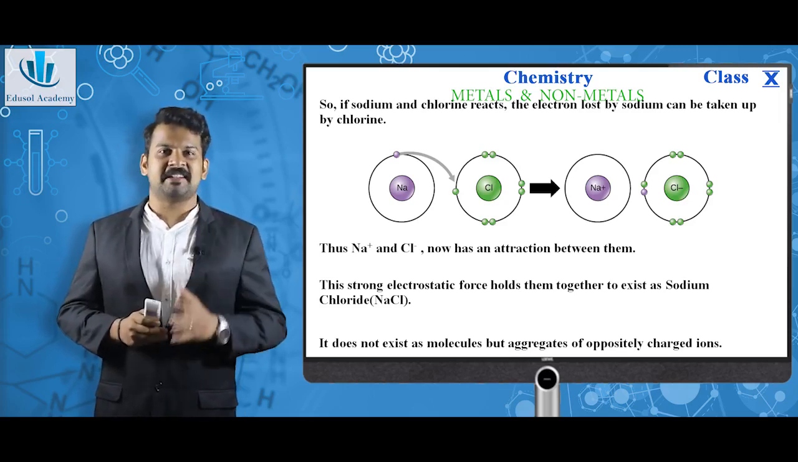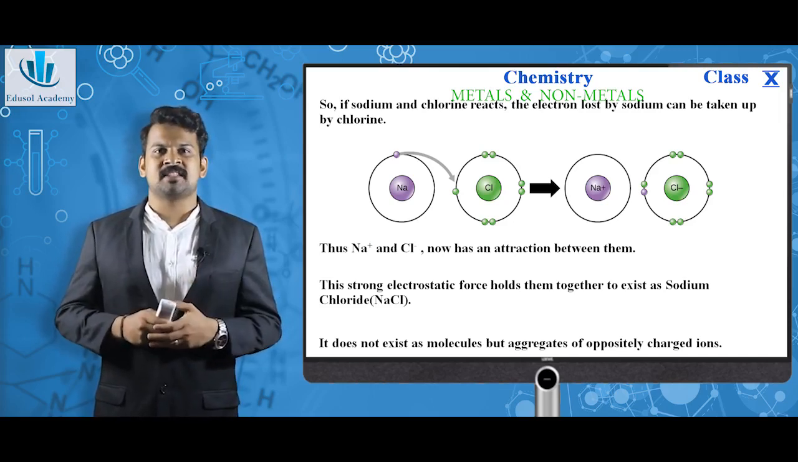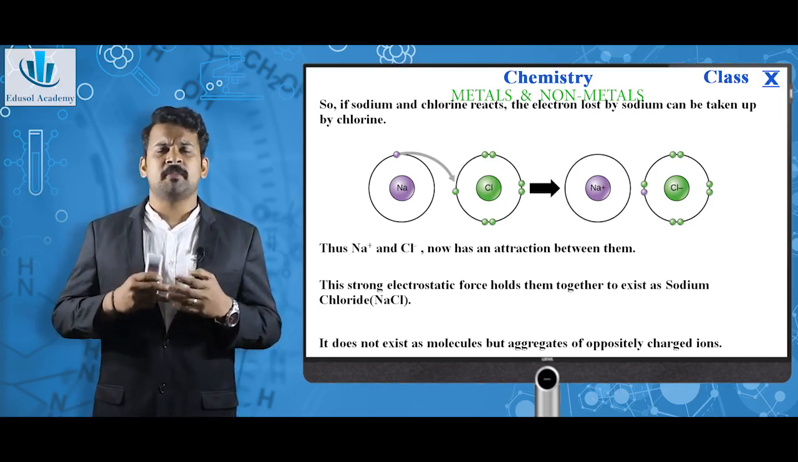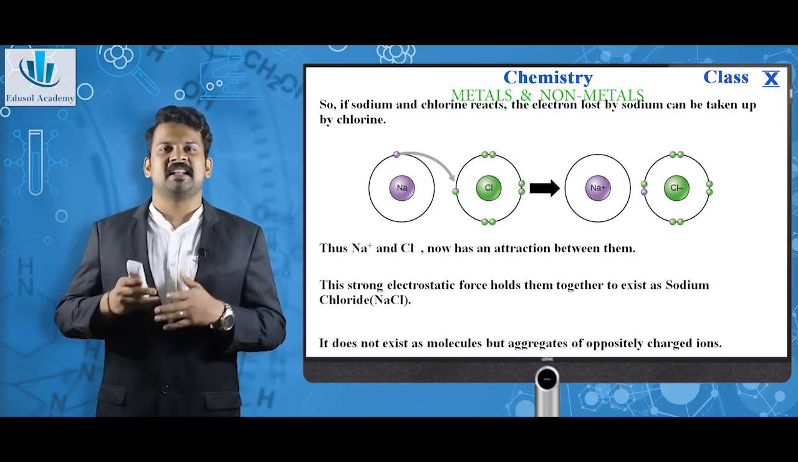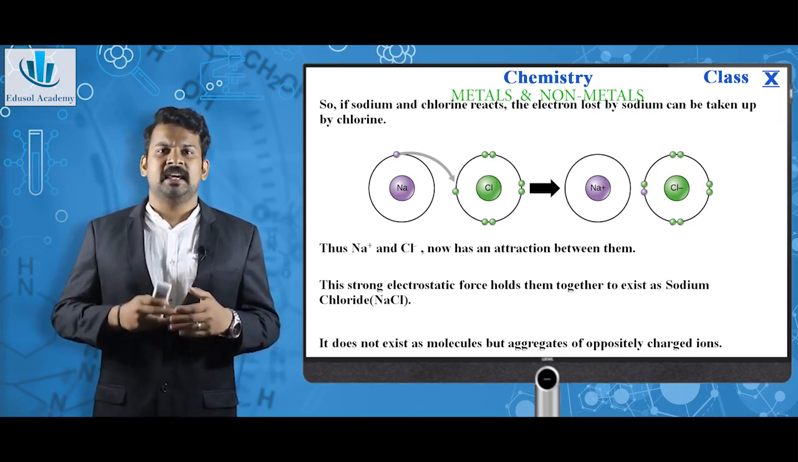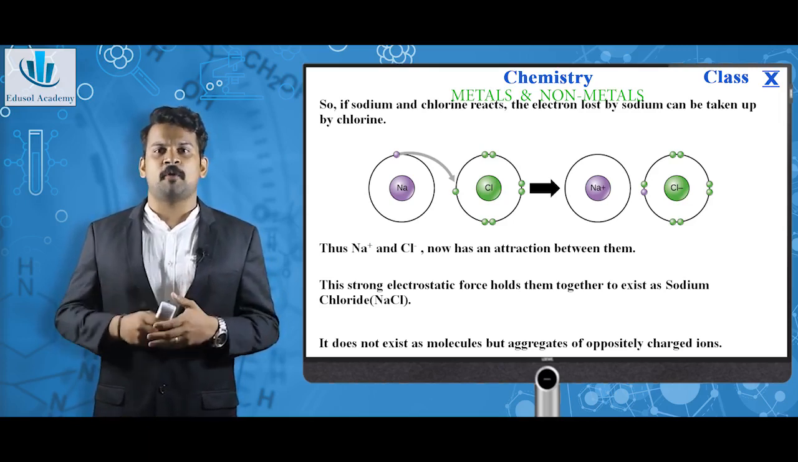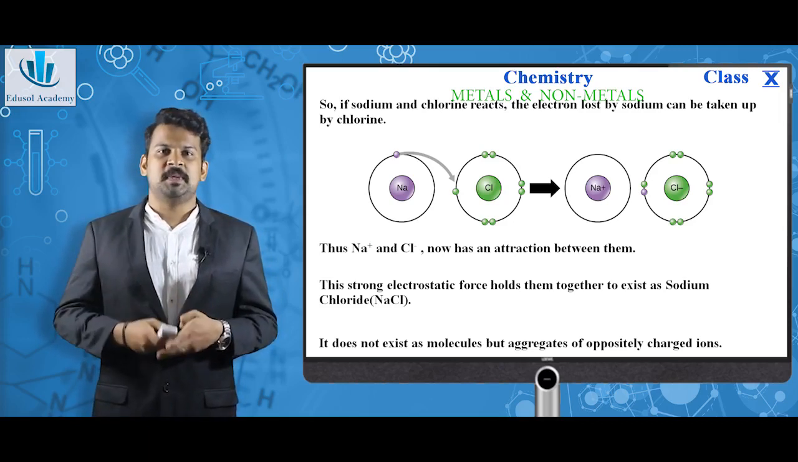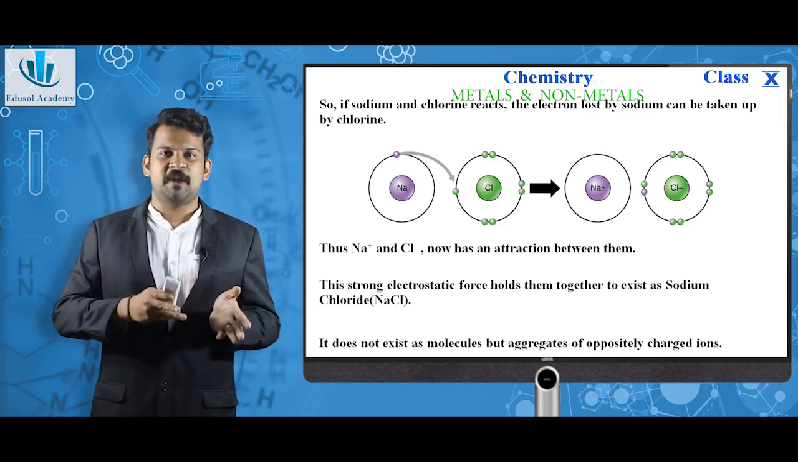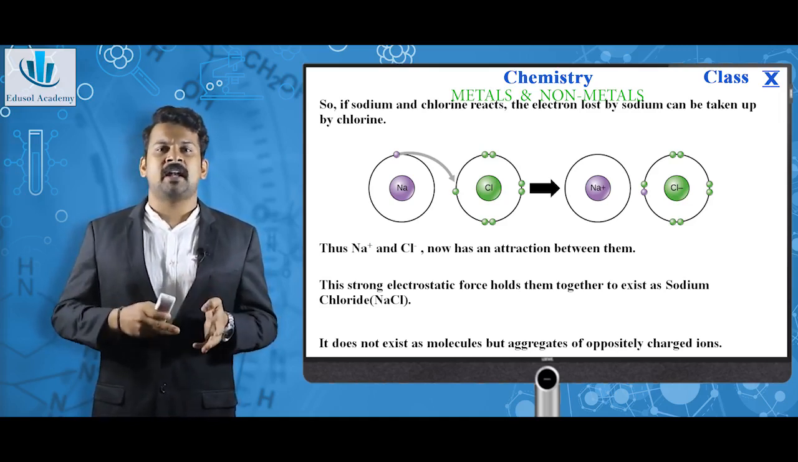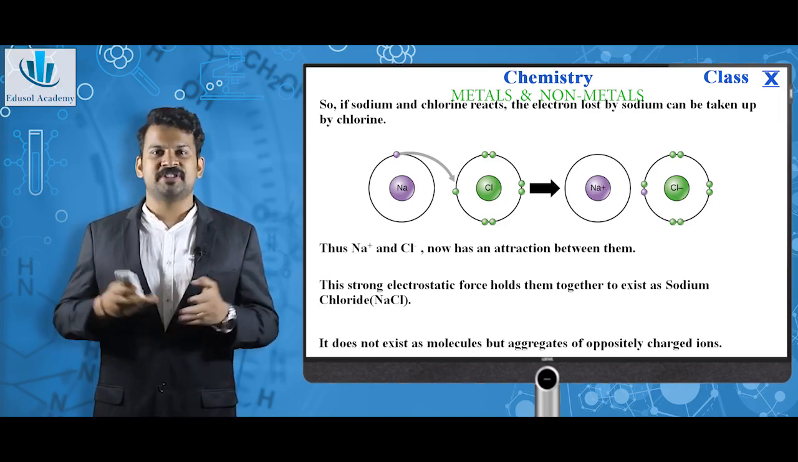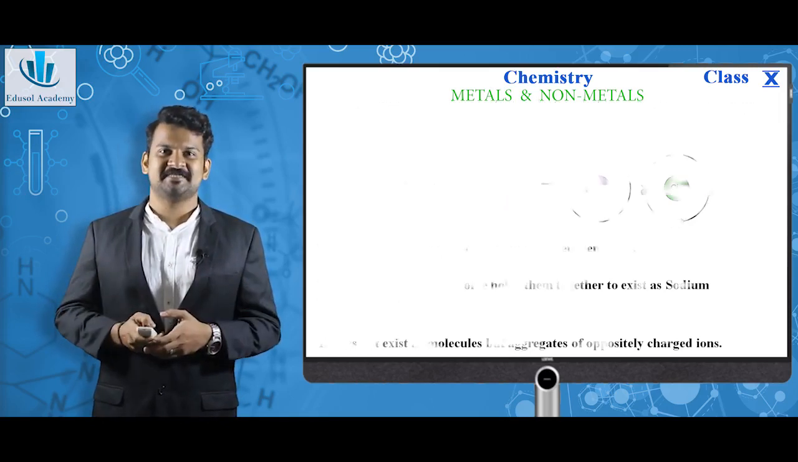But there is a peculiarity. It does not exist as molecules, which means the sodium chloride compound does not exist as NaCl, NaCl, and so on. But it exists as aggregates of oppositely charged ions, which means Na plus, Cl minus, Na plus, Cl minus, and so on. So in such a way, an ionic compound is formed. This is what an ionic compound is.